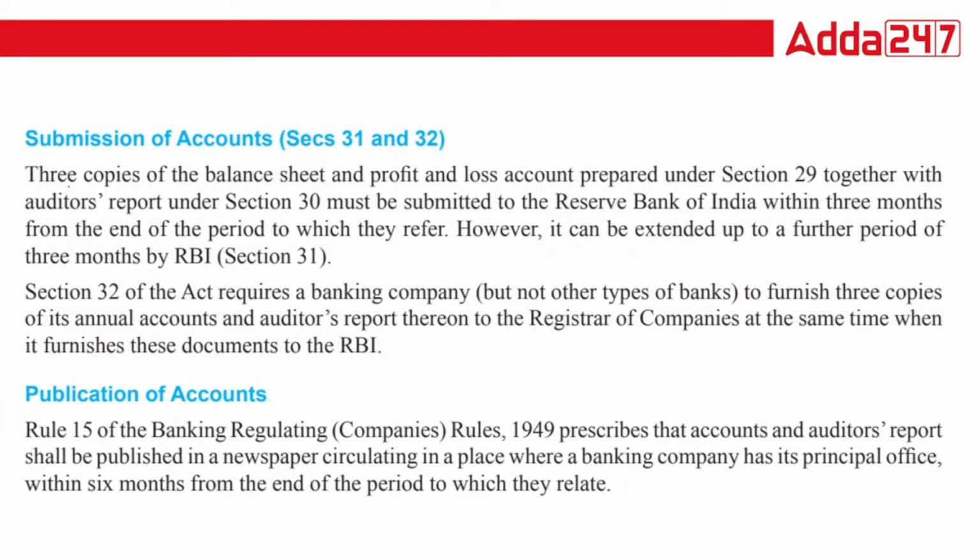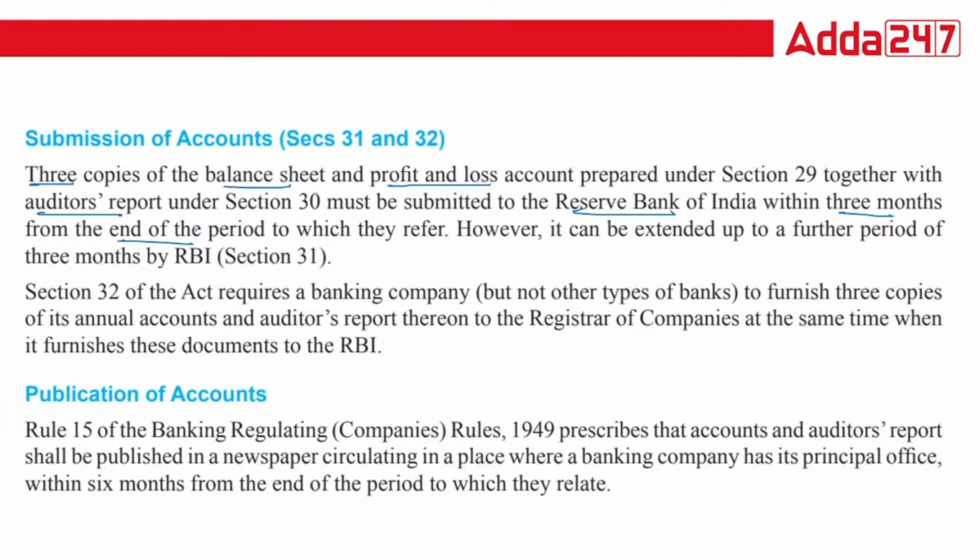In case of RBI, you need to submit 3 copies of balance sheet and P&L account, along with your auditor's report to the Reserve Bank of India within 3 months from the end of the period.